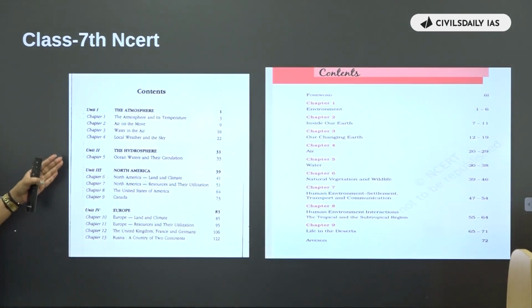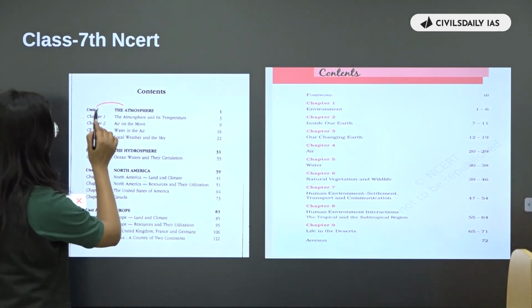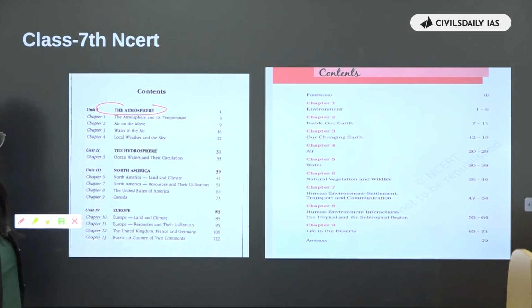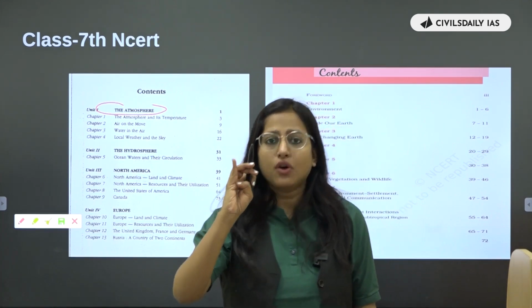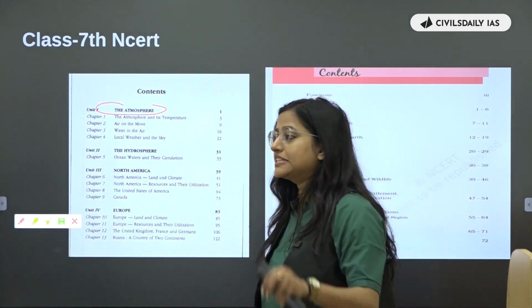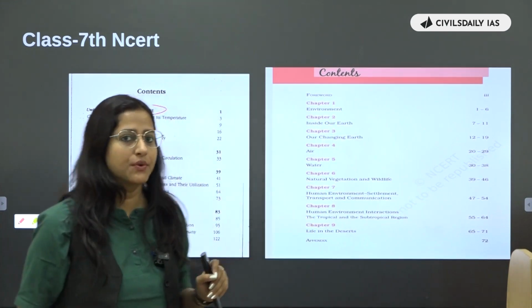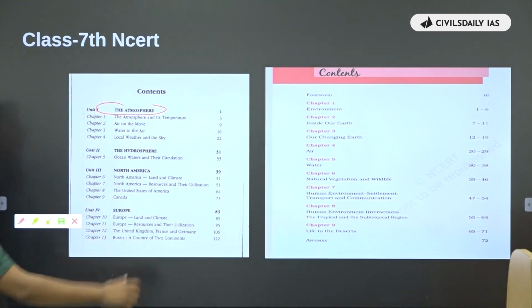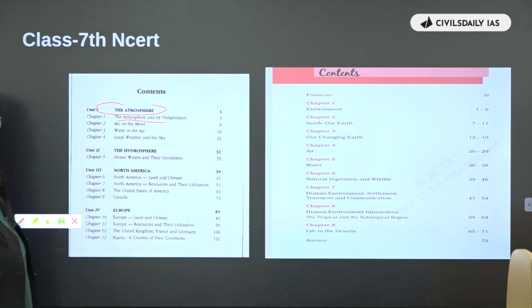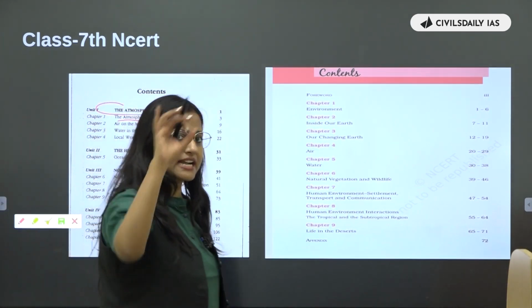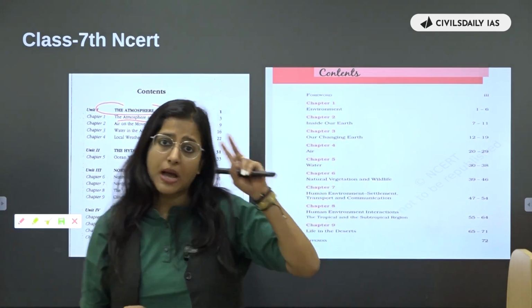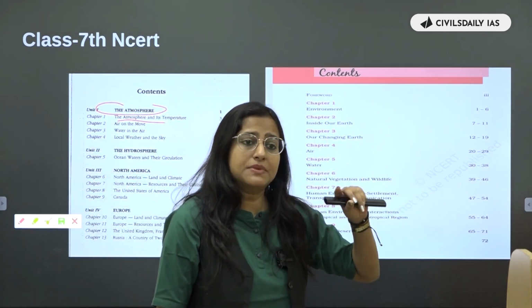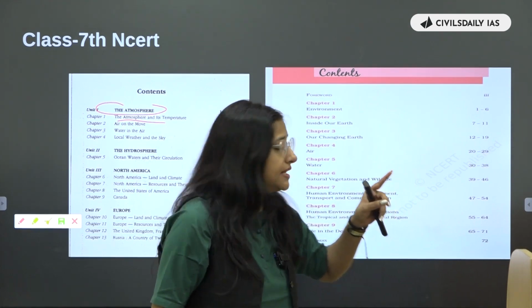7th NCERT. This is the older one and that is the newer one. So, if you see, it has atmosphere. Again, guys, you need to read, you need to retain, you need to recall, and you need to reproduce. So, these 4 R's you have to remember. Okay? If you see this atmosphere and its temperature, I told you whatever we are studying with respect to atmosphere, air, everything will come under which theme? It's climatology. So it should sit in your mind which theme we are talking about, okay?